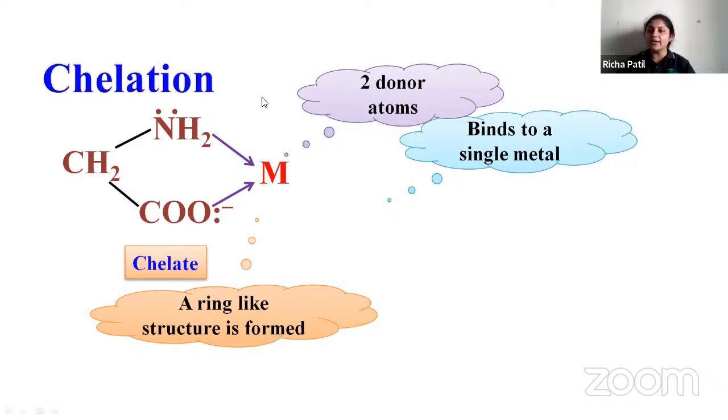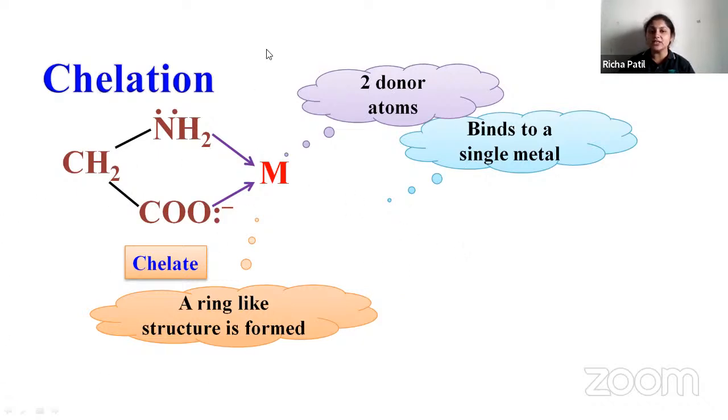Now, what do you mean by bidentate? Bidentate, for example, ethylenediamine. In that, two atoms can get attached to your central atom. Polydentate means what? More than two. When there are more than two donor atoms linking to the metal, then it is called as polydentate ligands. It can bind to the central atom.